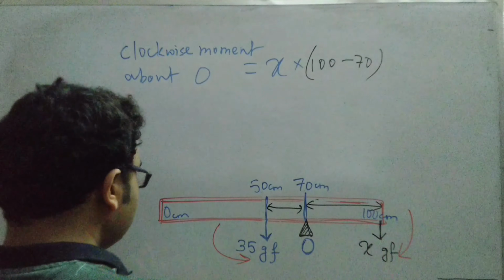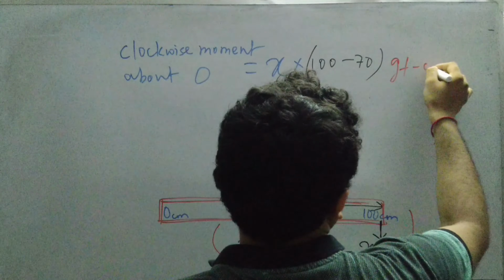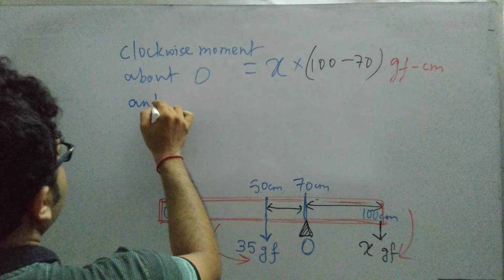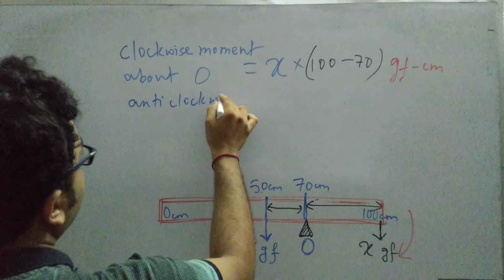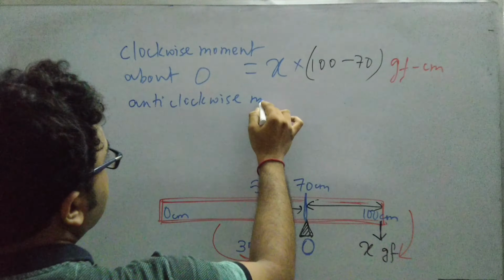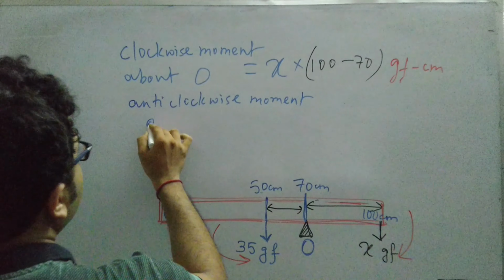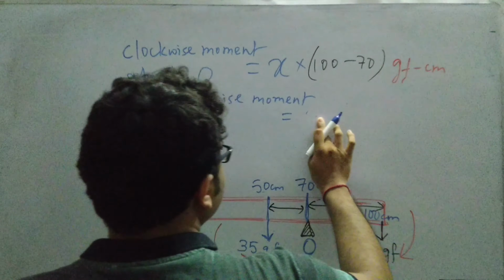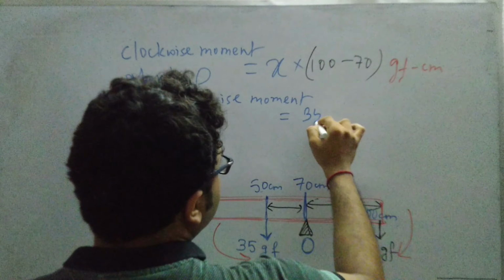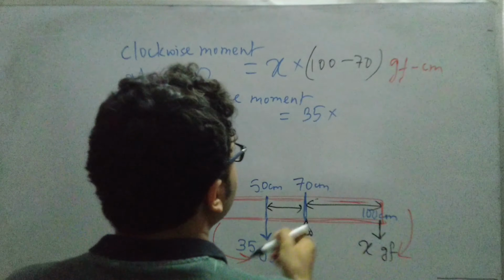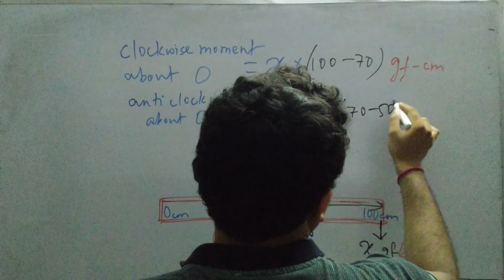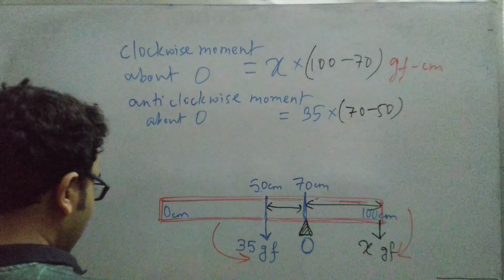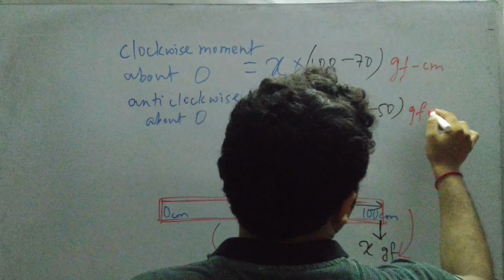The unit will be gf centimeter. Now what is the anti-clockwise moment about the point O? It will not be x, it will be the weight of the meter rule, that is 35 into 70 minus 50. This distance is 70 minus 50. I think it is clear to you all. And the unit will be gf centimeter.